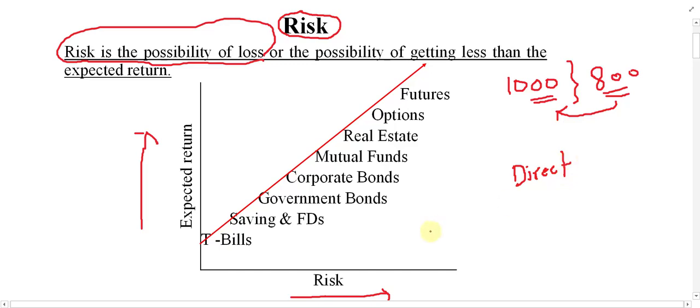What do you mean by direct relationship? Direct relationship means if risk is more, return is also more for a particular investment. As much as the chance of risk is more, in this case the chance of profit is also more. So this is basically called direct relation between risk and return. When risk is more, return is also more. It means if you expect more profit, definitely you have to expect more risk as well. On the other side, if you expect less risk, there is a chance of less profit as well, right?